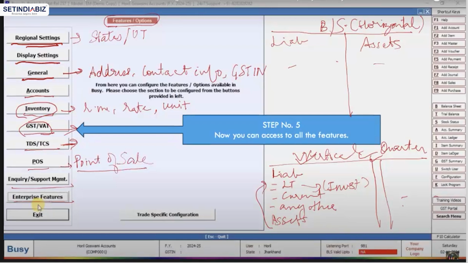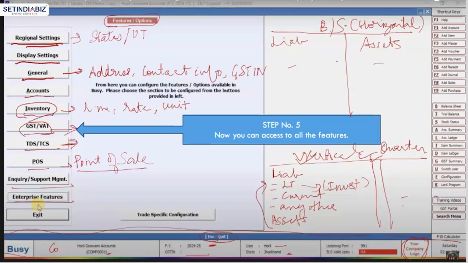And as you can see in the lowest row, which I'll highlight, it mentions the name of the company which I've selected, Horil Goswami Accounts, and the company ID. It also specifies the financial year, GSTIN if any, the user details which we filled earlier, the state, listening port, BLS valid up to, not applicable, and your company logo. If you have provided any logo, it will be here. And if I want to quit from the screen, I can press ESC.